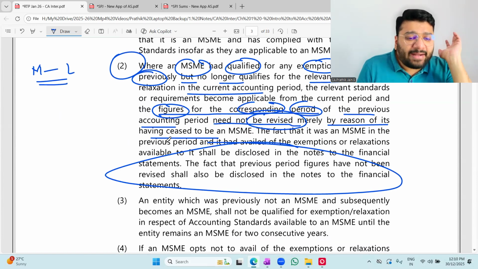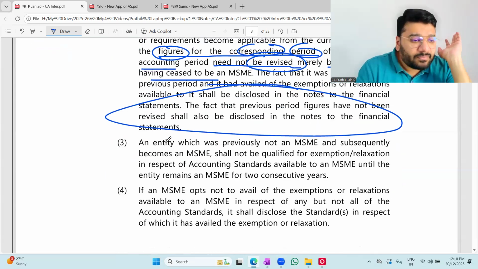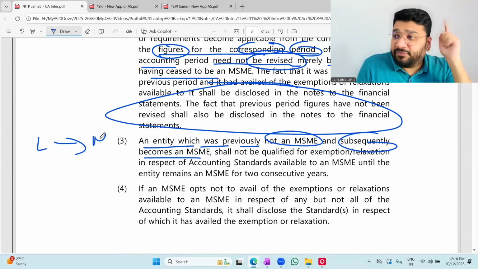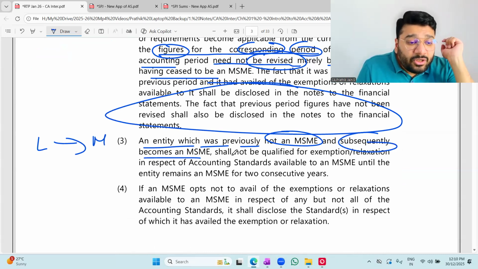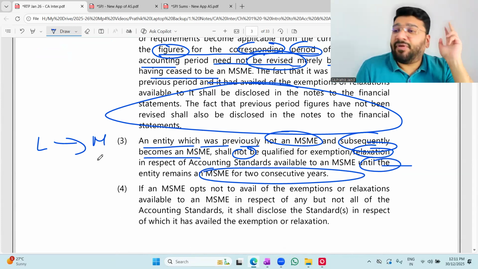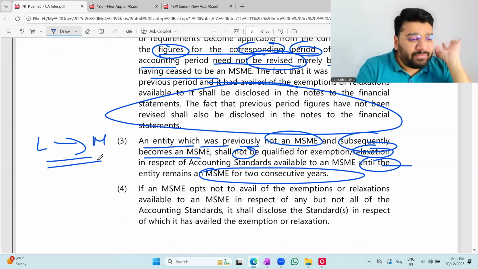And what has to be disclosed? The fact has to be disclosed, that I also mentioned. An entity which was previously not an MSME, meaning large, subsequently becomes an MSME. The first point, no relaxation until it is an MSME for 2 consecutive years. So this I have simplified in my notes. In my notes, I've simplified the language.